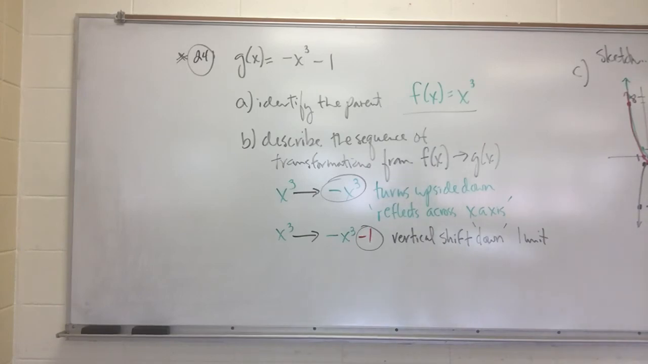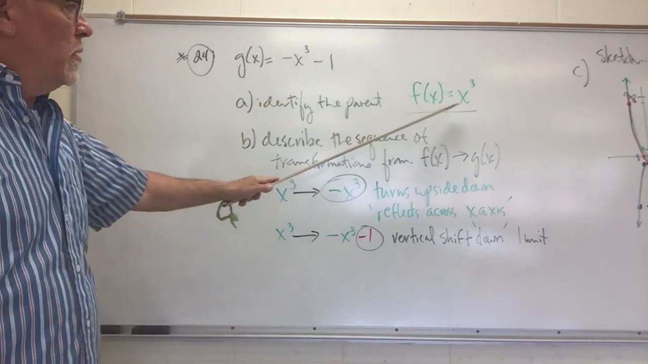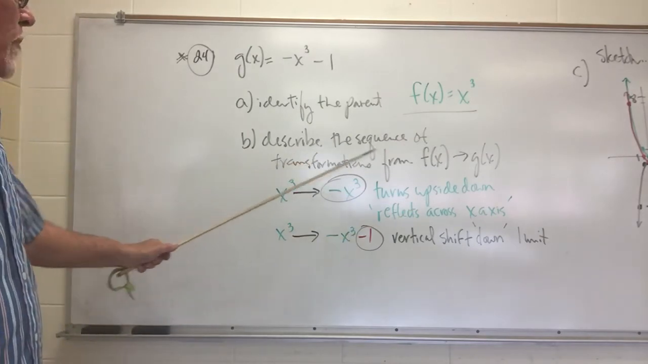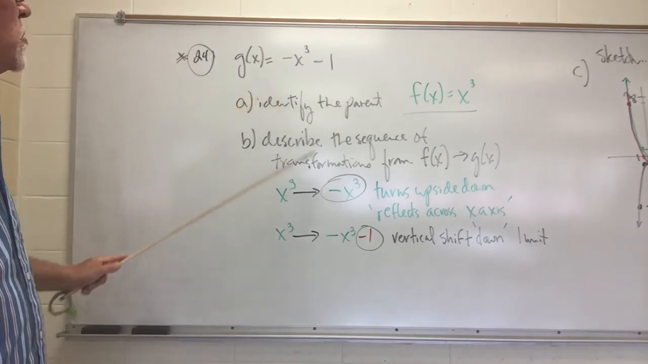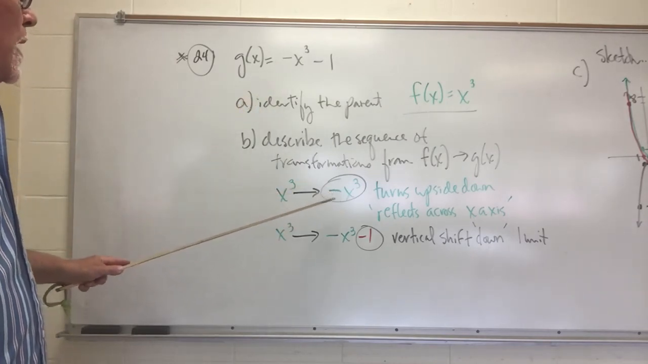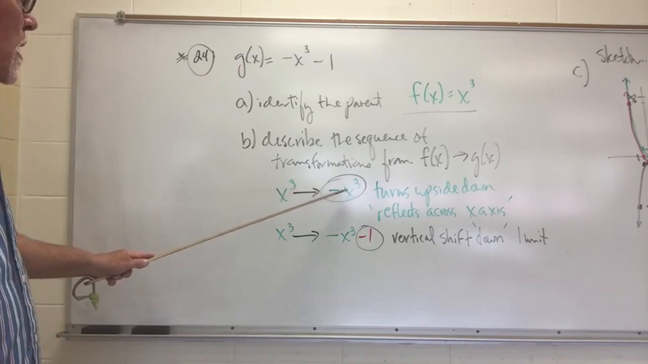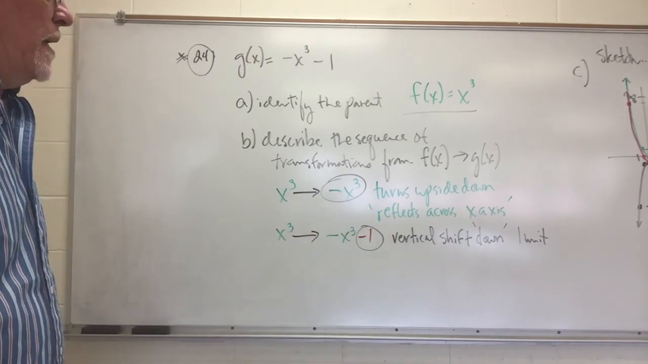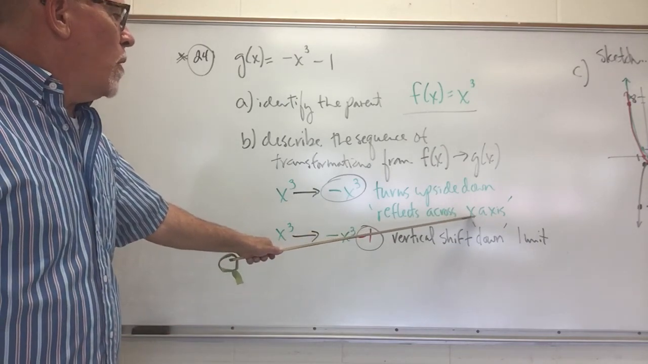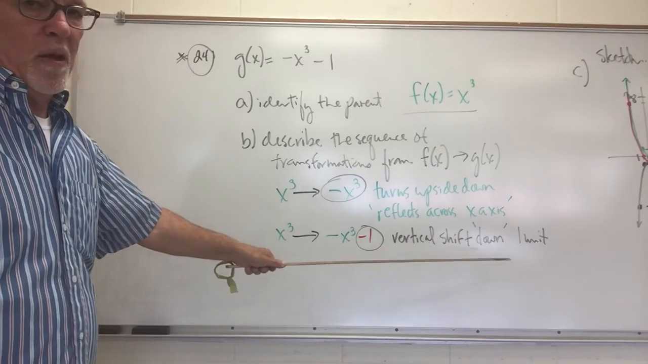Now, they did ask for you to answer a couple of questions, so I went through and did them for us. Identify the parent. So the parent is a positive x cubed. Describe the sequence of transformations going from the parent to our new function. So the transformations are going to be, figure out what it does to the parent as far as a coefficient. Okay, this is a negative 1. So it's going to reflect across, and it should say across the y-axis, sorry. This should be across the y-axis. And then this minus 1 is a vertical shift down 1.